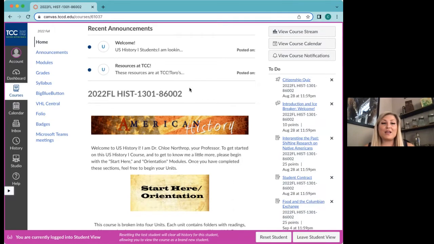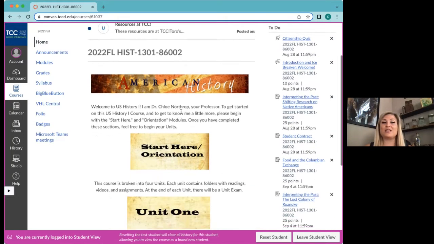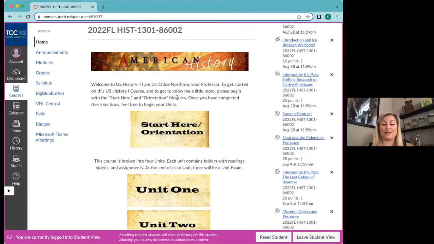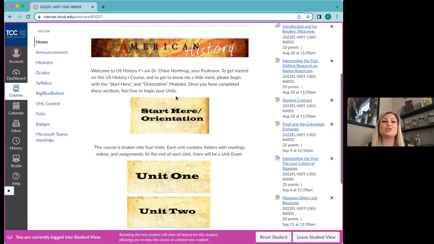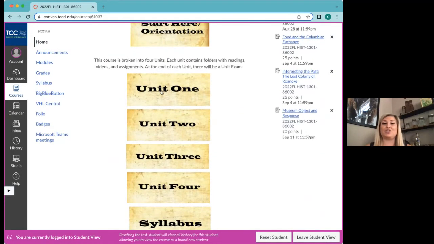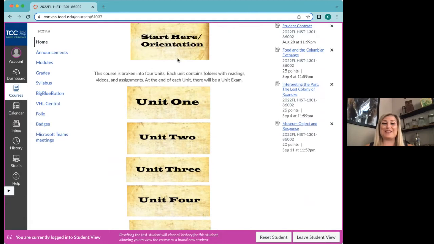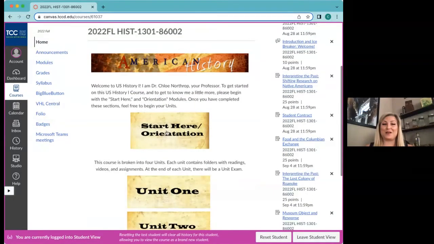So this is what your homepage should look like when you get there. There'll be a dashboard with all your classes. Make sure to click U.S. History 1, and then you will see this homepage, so you know this is the right course. Wonderful. To get started, you can click on the Start Here orientation, and then you'll see that this course is divided into 4 units, and there's a syllabus here. So make sure to start with the Start Here orientation.